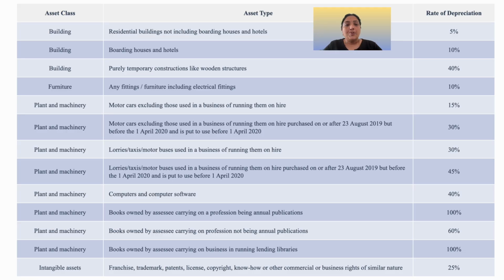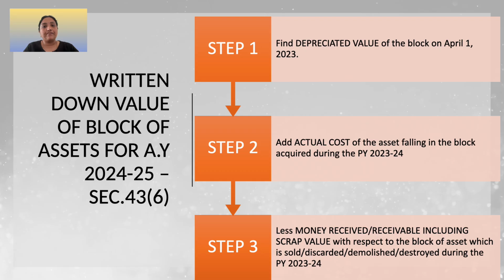So this is a table with respect to the different blocks of assets, based on the types of assets and based on the rate of depreciation. As you can see in the table, the depreciation rate ranges from 5% to 100%. Coming to the computation, as per Section 32(1) of the Income Tax Act, depreciation should be computed at a prescribed percentage on the written down value of the asset. It is calculated with respect to the actual cost of the assets.